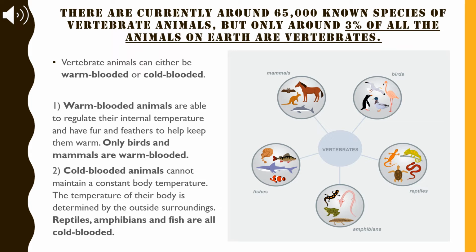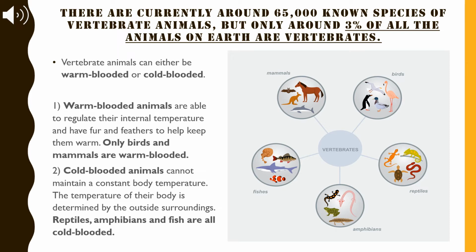Cold-blooded animals, on the other hand, cannot maintain a constant body temperature. The temperature of their body is determined by the outside surroundings. Reptiles, amphibians, and fish are all cold-blooded. Cold-blooded animals become hotter and colder depending on the temperature outside.